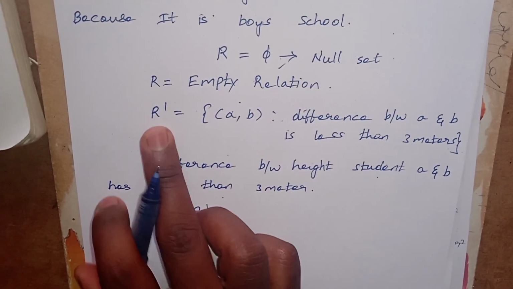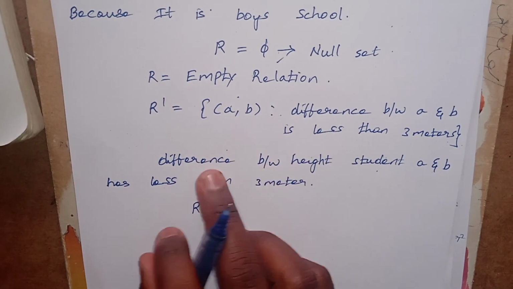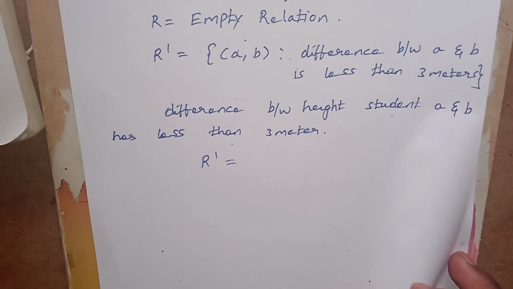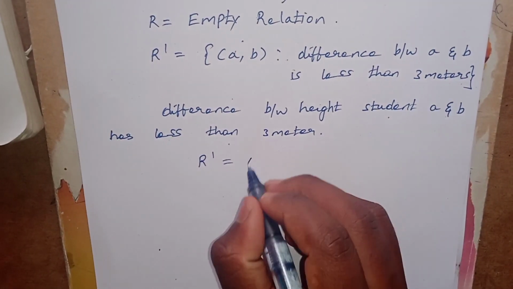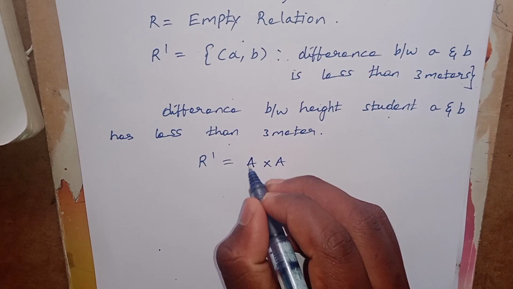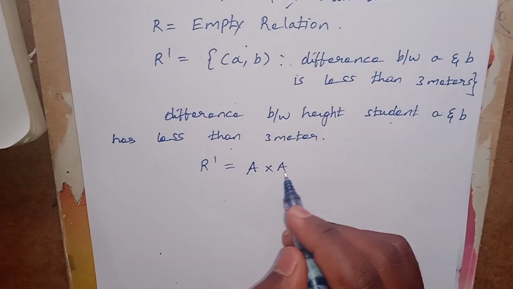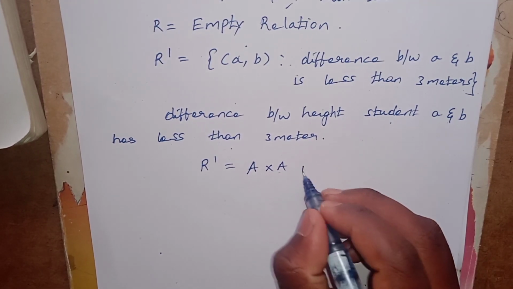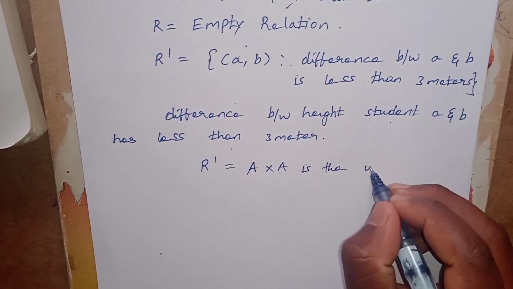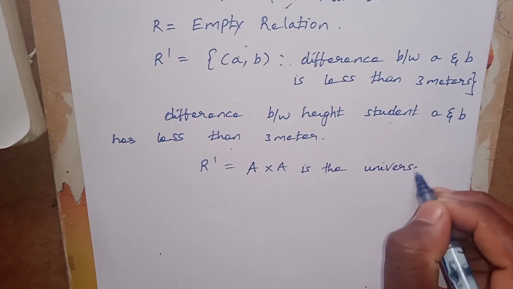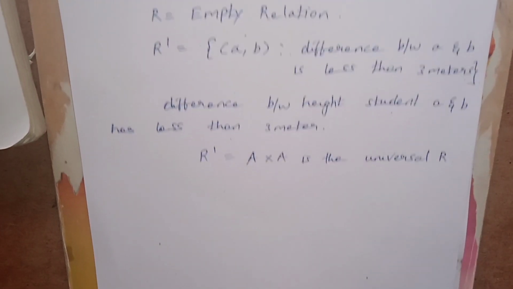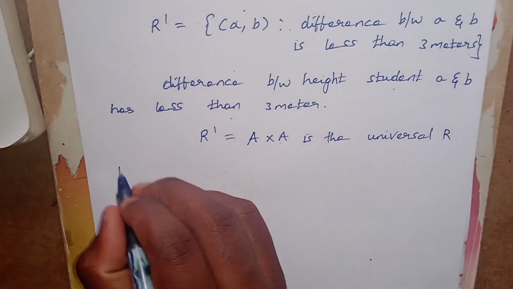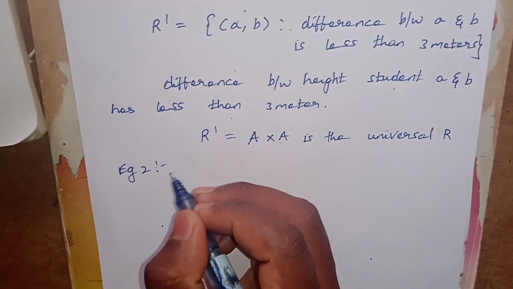In all the students, if you compare the difference between their heights, it is less than 3 meters. Therefore R' = A × A, every element of set A with set A. Here the Cartesian product is nothing but the universal relation. Hence proved.